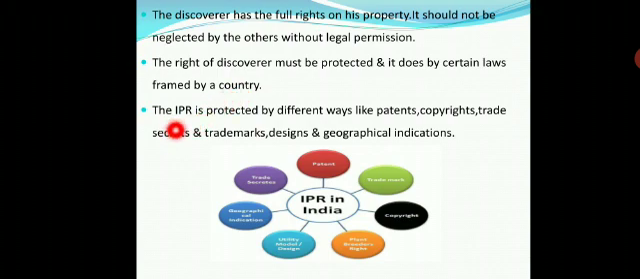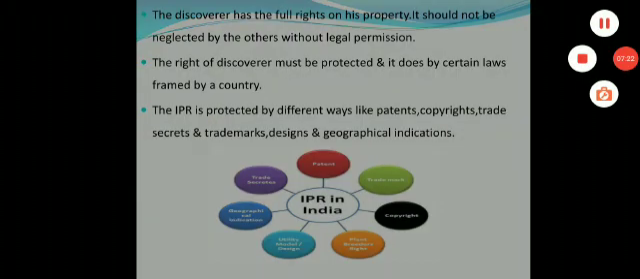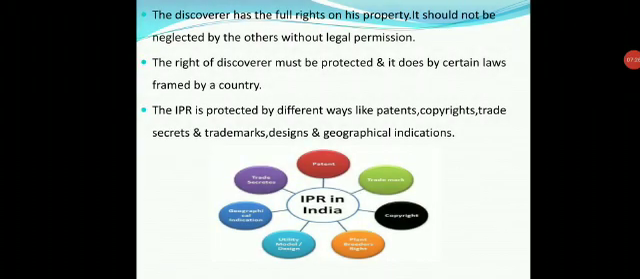The IPR is protected in different ways like patents, copyrights, trade secrets, trademarks, designs, and geographical indications. These are some of the ways we want to protect the plants or animals or microorganisms or anything else. Here there is a flow chart of IPR in India. The IPR in India is based on